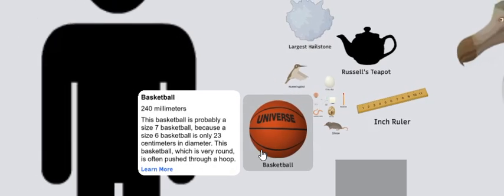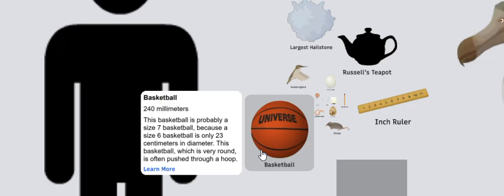Basketball, 240 millimeters. This basketball is probably a size 7 basketball because a size 6 basketball is only 23 centimeters in diameter. This basketball, which is very round, is often pushed through a hoop.